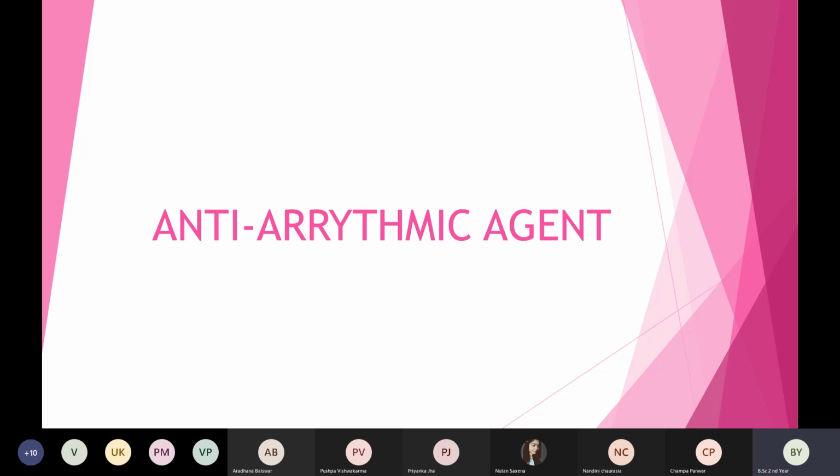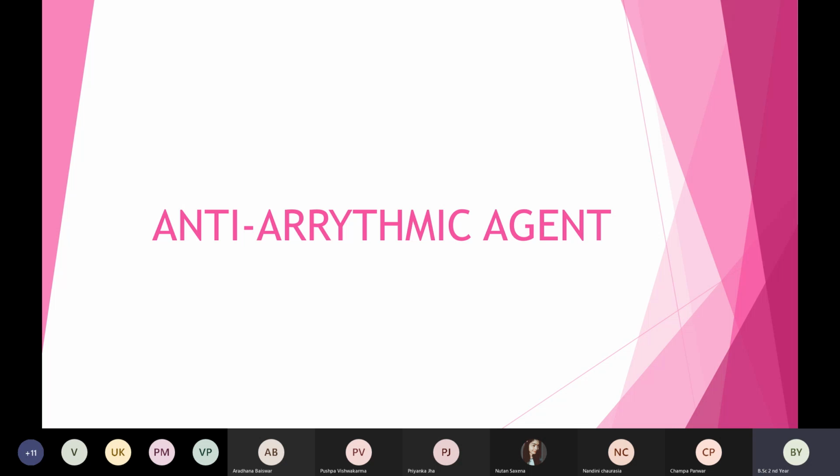In such patients, where there is abnormal beating of the heart, we will give anti-arrhythmic agents.